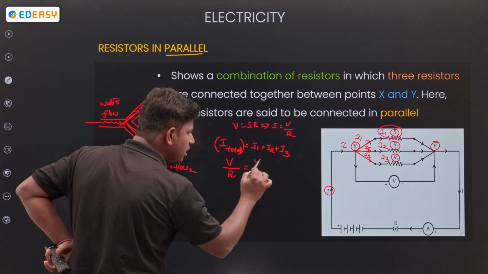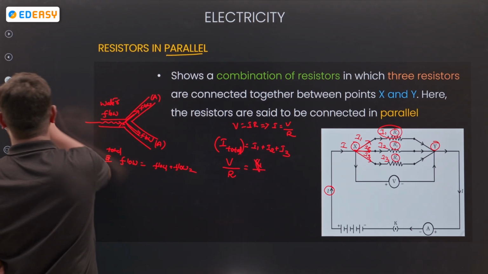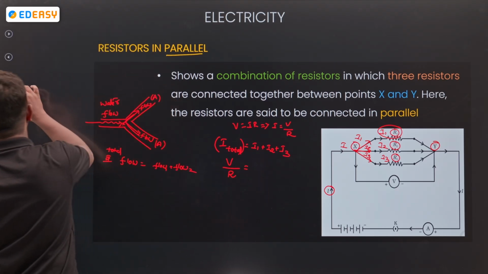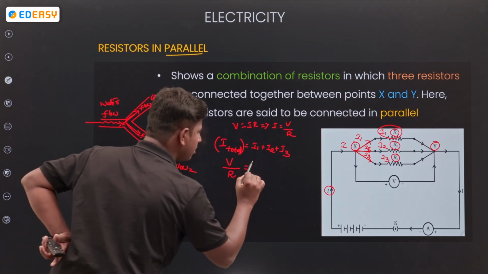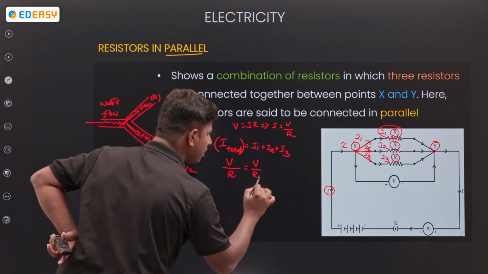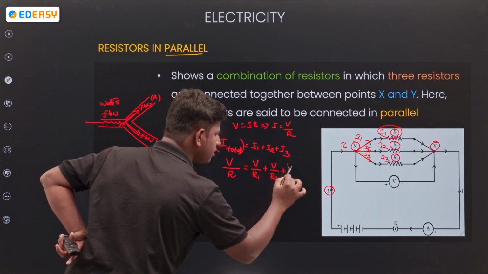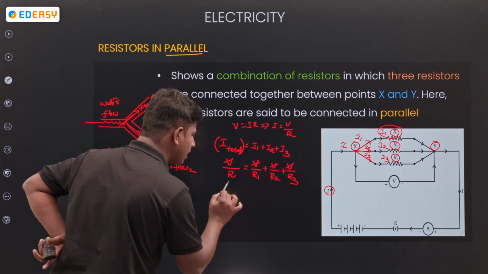Potential is the same now, right? So I1 is equal to V by R1, I2 is equal to V by R2, I3 is equal to V by R3. Since the potential is the same, cancel it.